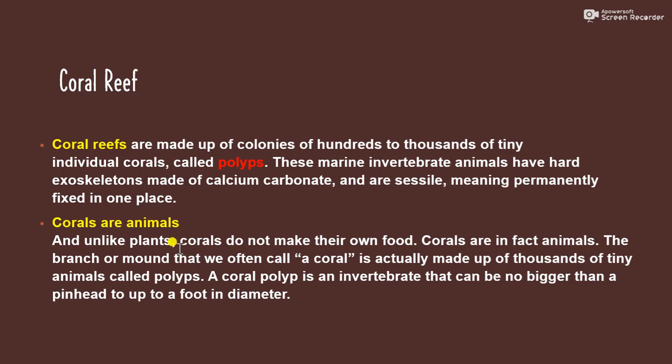Unlike plants, corals do not make their own food. Corals are in fact animals. The branch or mound that we often call a coral is actually made up of thousands of teeny animals called polyps. A coral polyp is an invertebrate that can be no bigger than a pinhead or up to a foot in diameter.